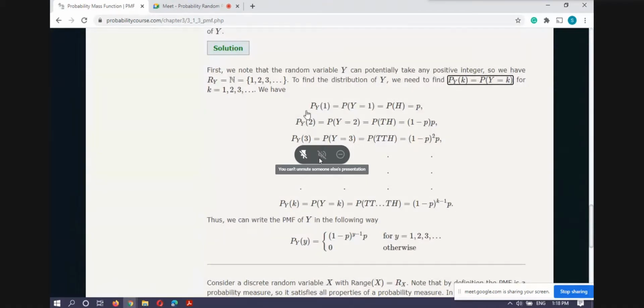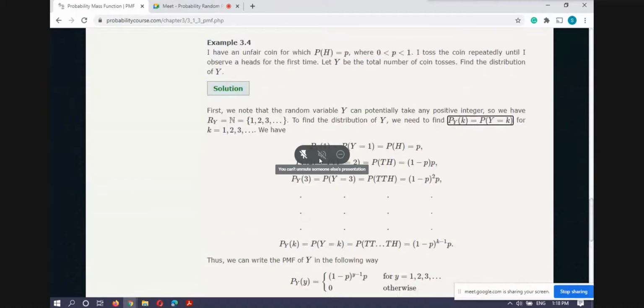So first I try to find the probability that I will get head in the first toss only. So in the first toss, Y equal to 1 means I execute the toss only one time and I will get head, and the probability of head is p, so I am having this p. Now the probability of this.